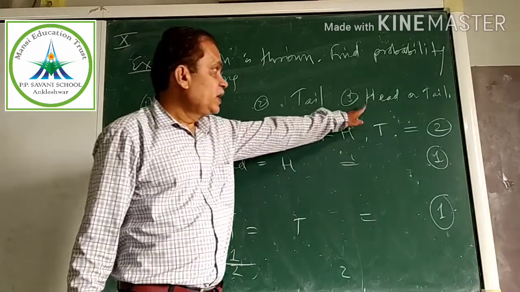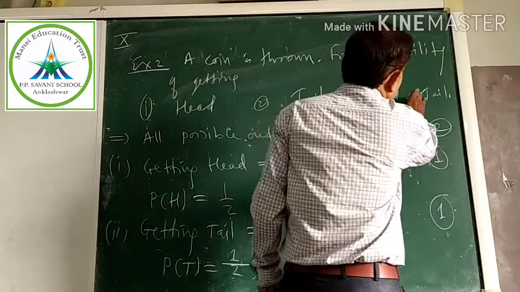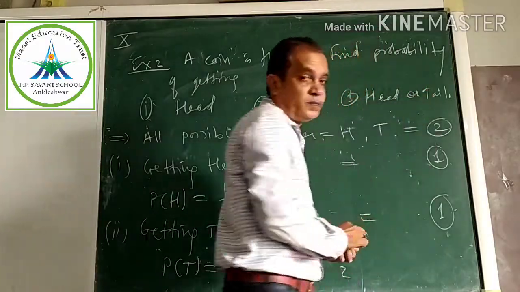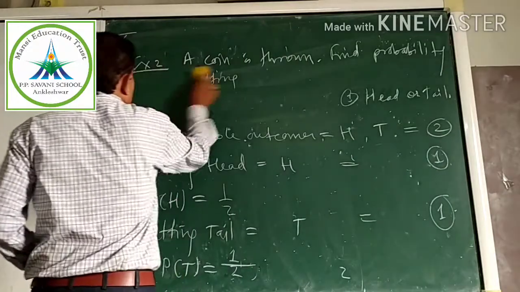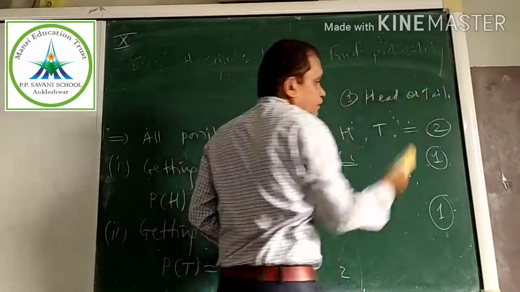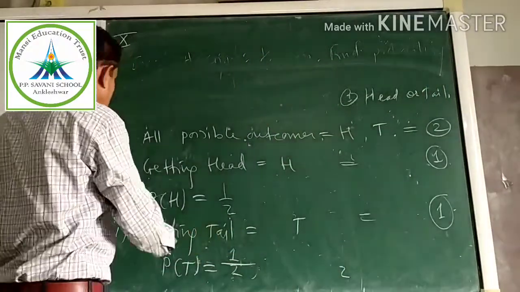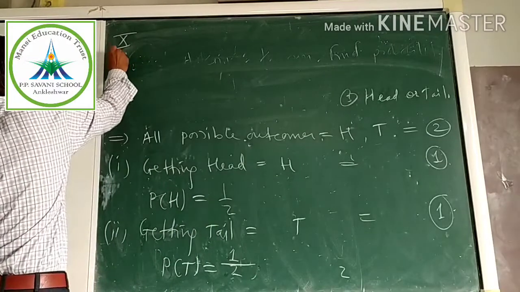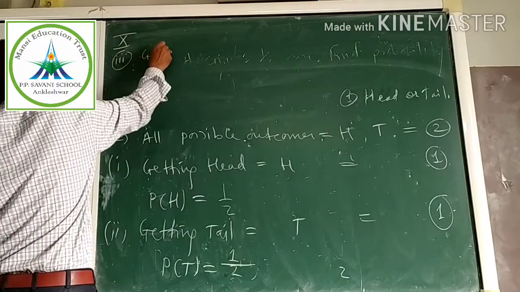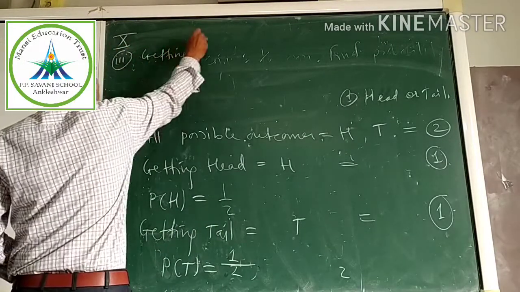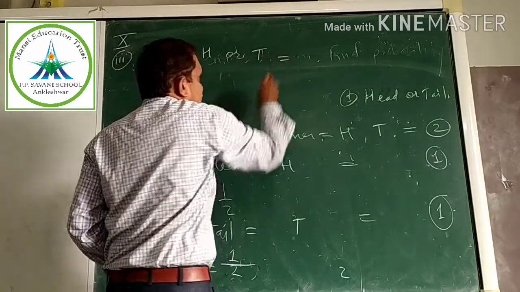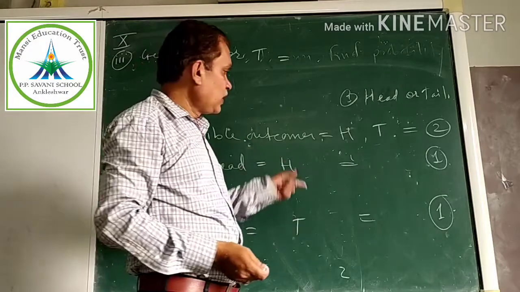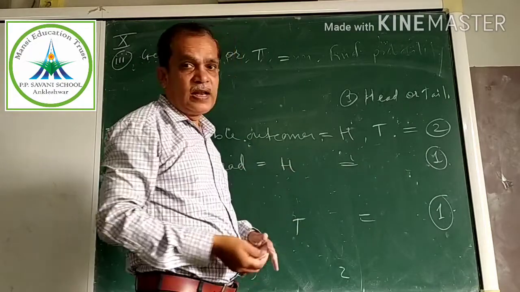Third, look here. Getting head or tail. What are the possible outcomes for head or tail?